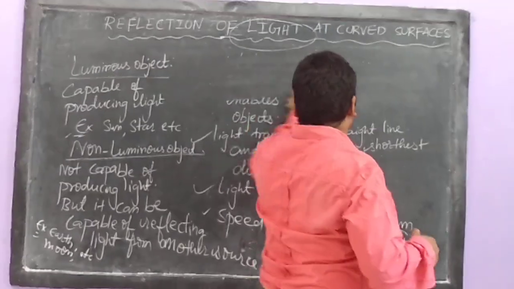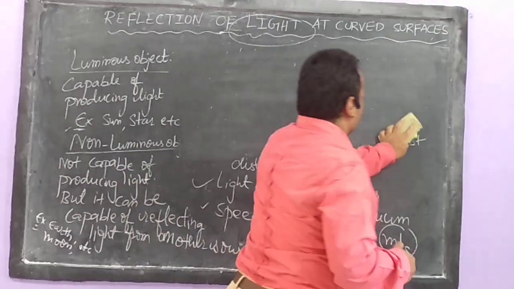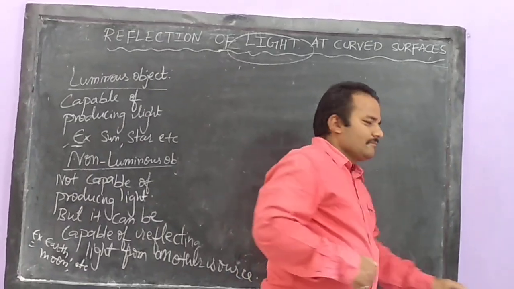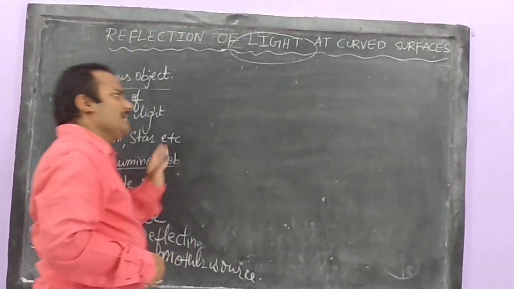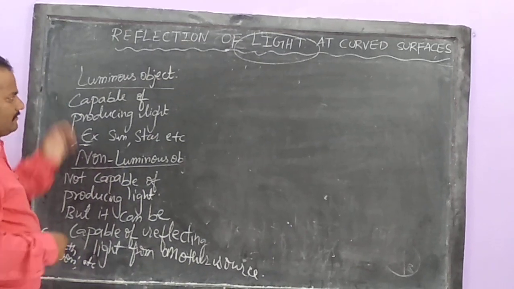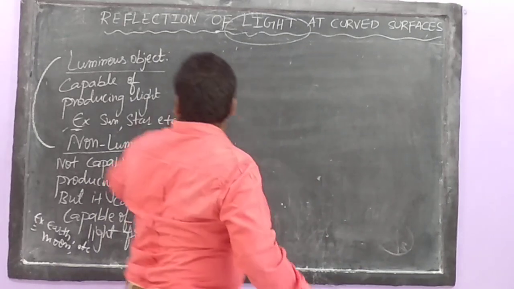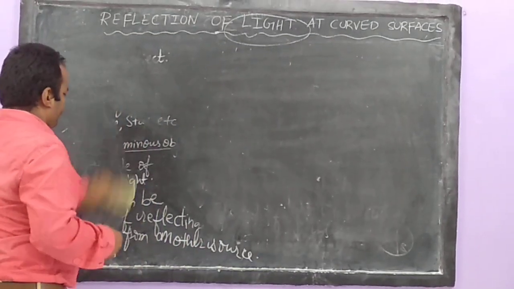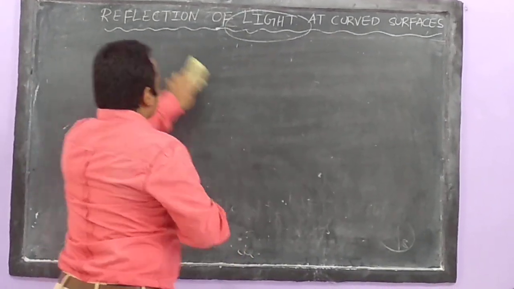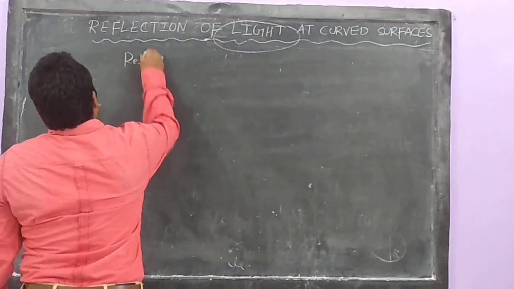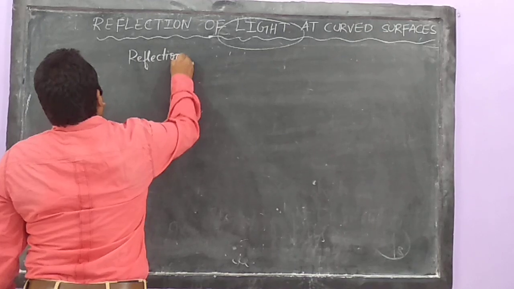Now the question is coming to my mind: why are you not discussing reflection? Now the time came to discuss reflection. But I already cleared one point for you, what is a luminous object and what is a non-luminous object. Let us discuss reflection. What is reflection?